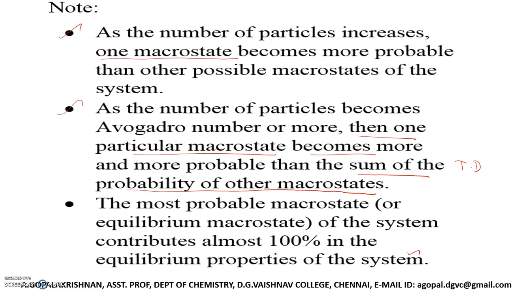No, I'm not saying like that. Almost 100%, the equilibrium properties of the system depend upon the most probable macro state. So the ultimate goal of statistical thermodynamics is to find the most probable macro state of the system, because all equilibrium properties depend on the most probable macro state.